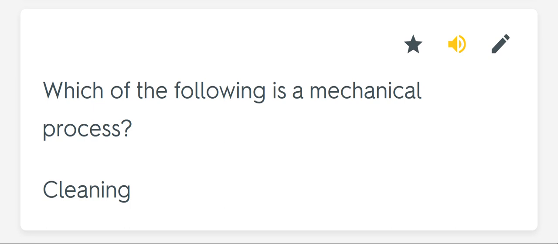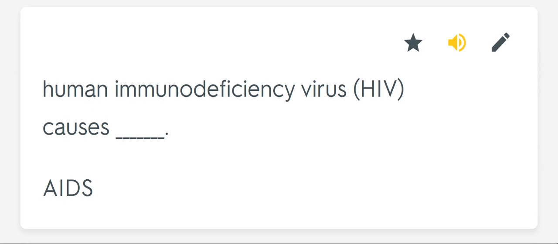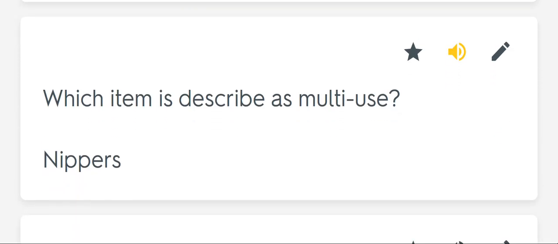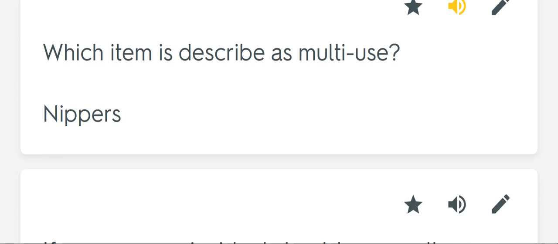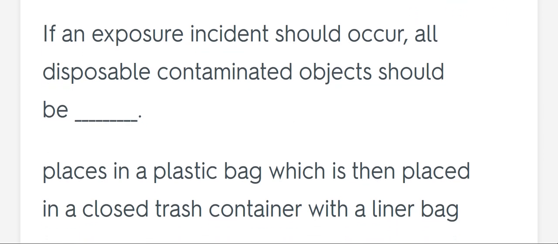Which of the following is a mechanical process? Cleaning. Human immunodeficiency virus causes blank. AIDS. Which item is described as multi-use? Nippers. If an exposure incident should occur, all disposable contaminated objects should be blank. Placed in a plastic bag which is then placed in a closed trash container with a liner bag.